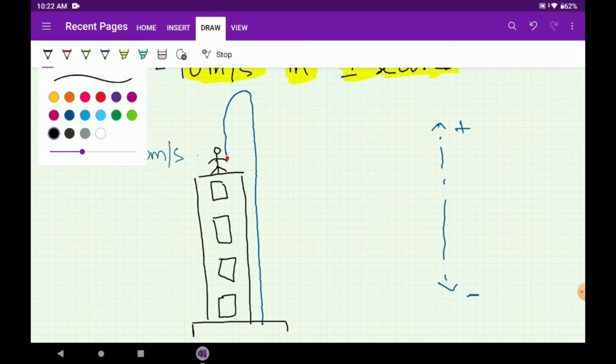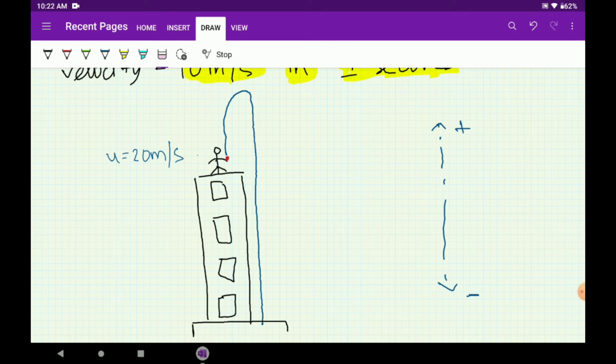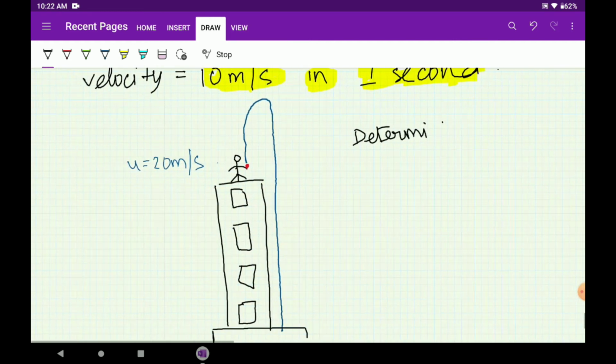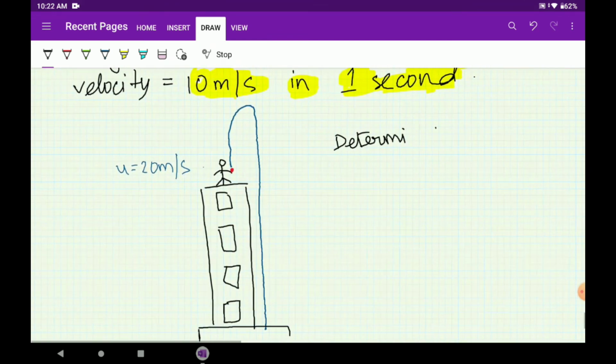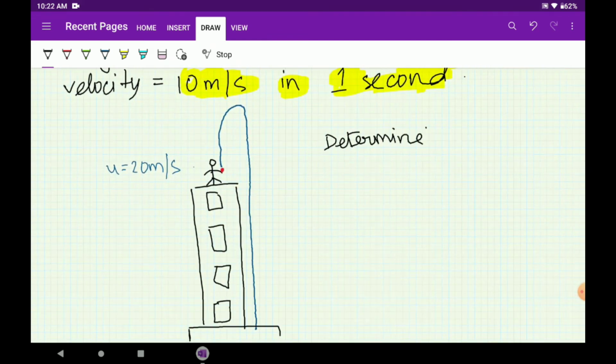So from this you are asked to determine, erase this off, it will be easier, the time at which the ball reaches its maximum height, that is this.